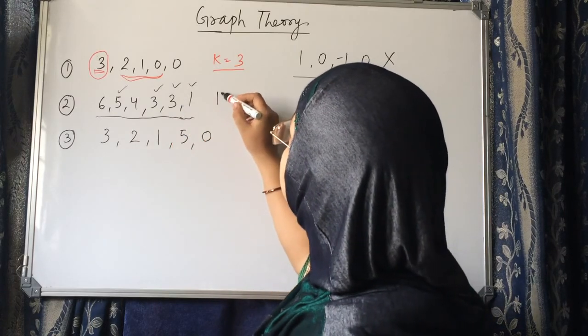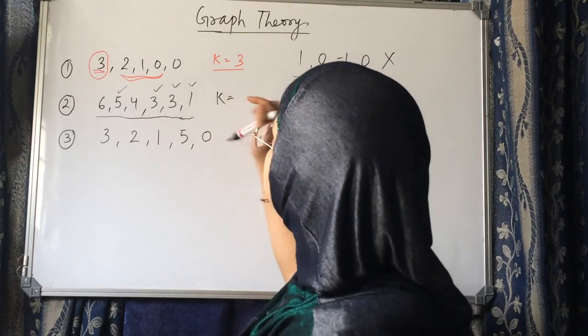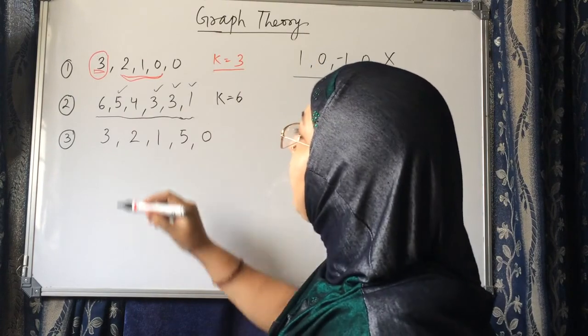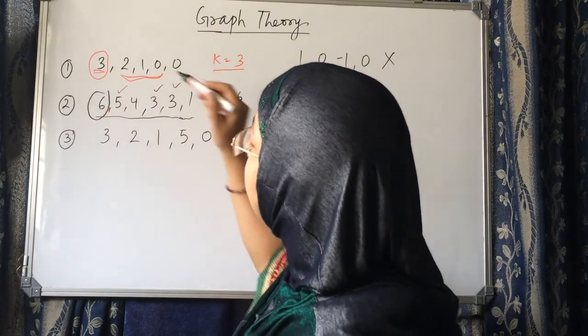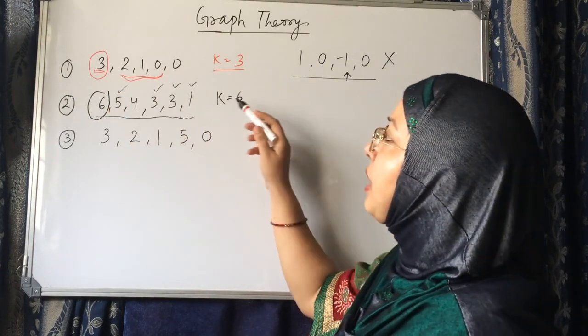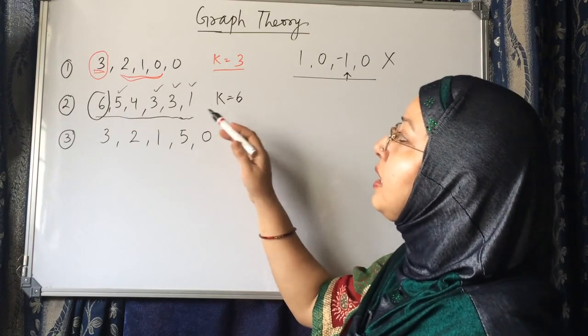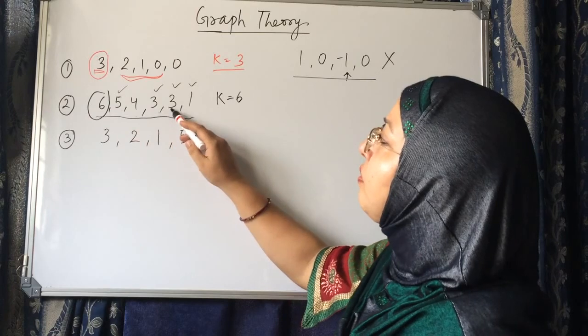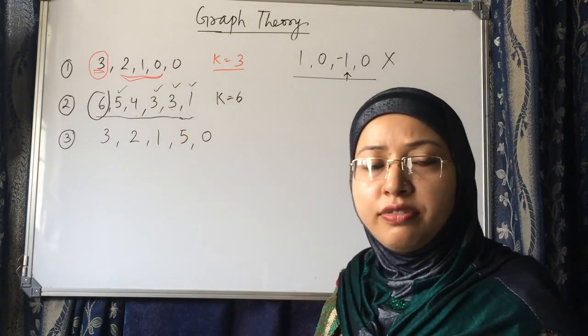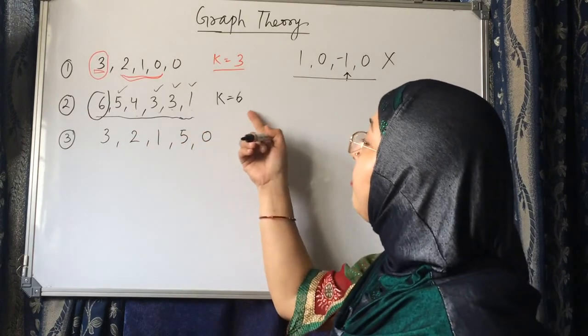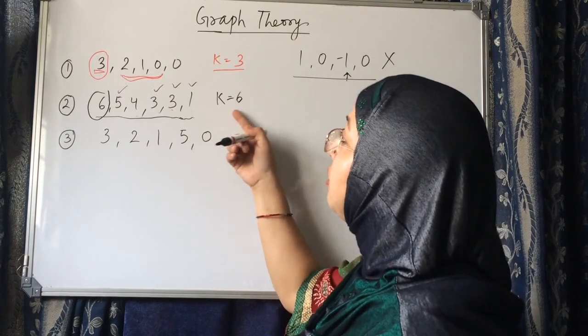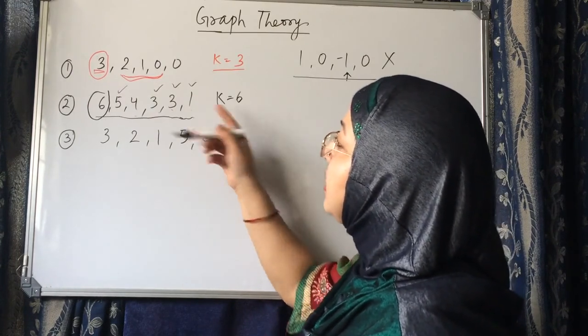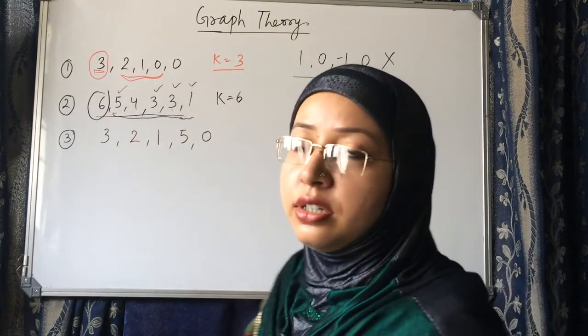Now remove the highest degree and let it be k. We have removed it. Okay. Now what do we have to do? Subtract 1 from the remaining 6 entries. How many entries are left here? 1, 2, 3, 4, 5. Only 5 entries are there. But we have to subtract 1 from the remaining 6 entries.